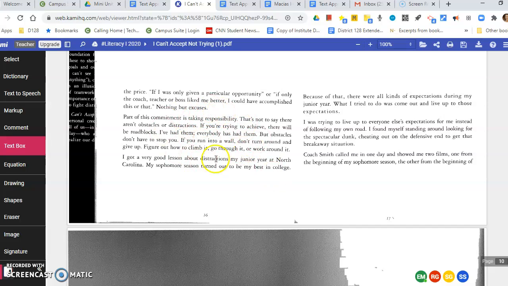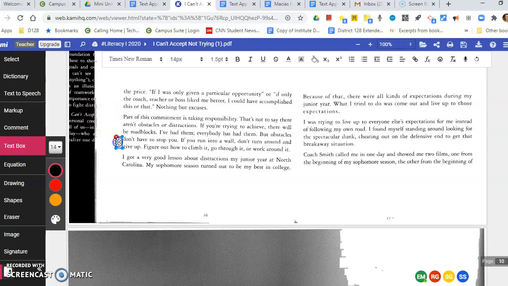Let's stop. I like this paragraph because Michael Jordan is using a lot of visuals. He's talking about obstacles, roadblocks, walls, and turning around and climbing. It's a very visual paragraph. So whatever you were imagining while MJ was giving us that paragraph, let's put that in an annotation. Let's give ourselves a nice little text box right here.